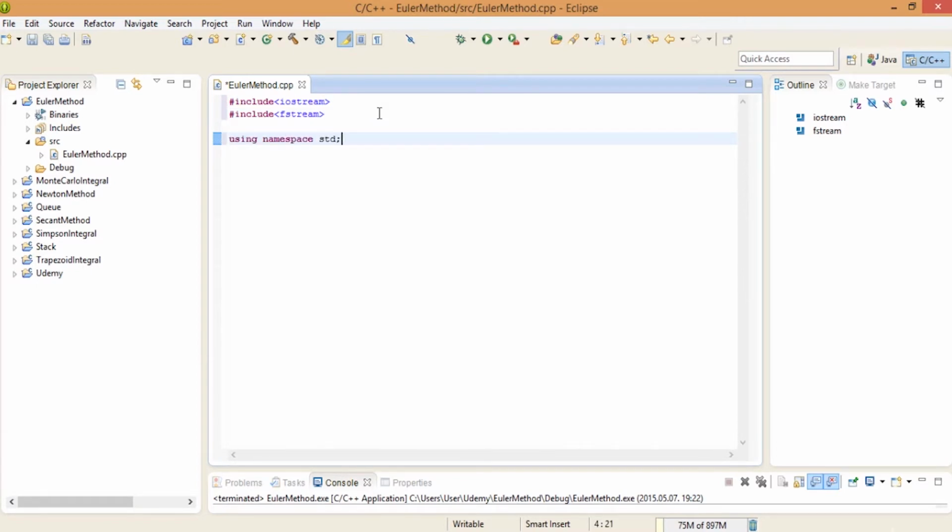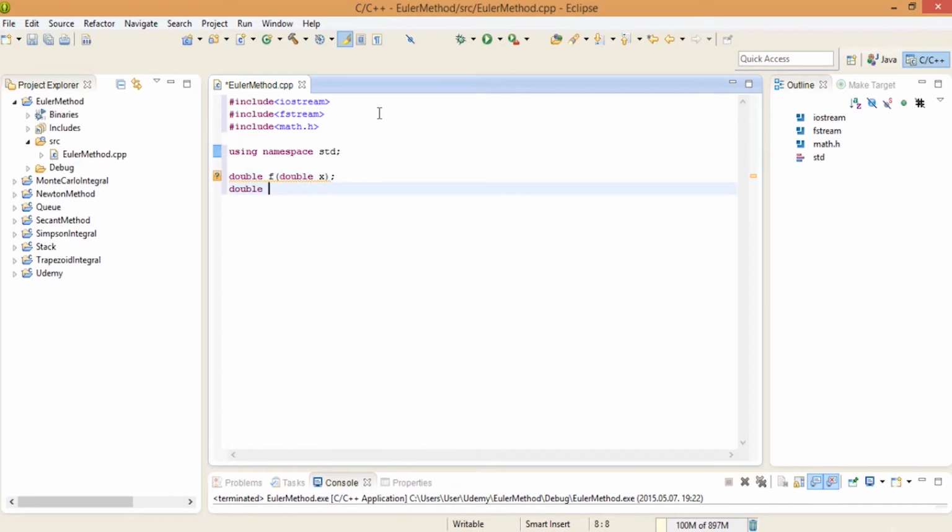I'm going to use the standard namespace. I'm going to include math.h, and I'm going to define some functions. We will have a method f. It's going to get a double x. We will have another one, f2, for example. It's going to get a coordinate and it's going to get a velocity.